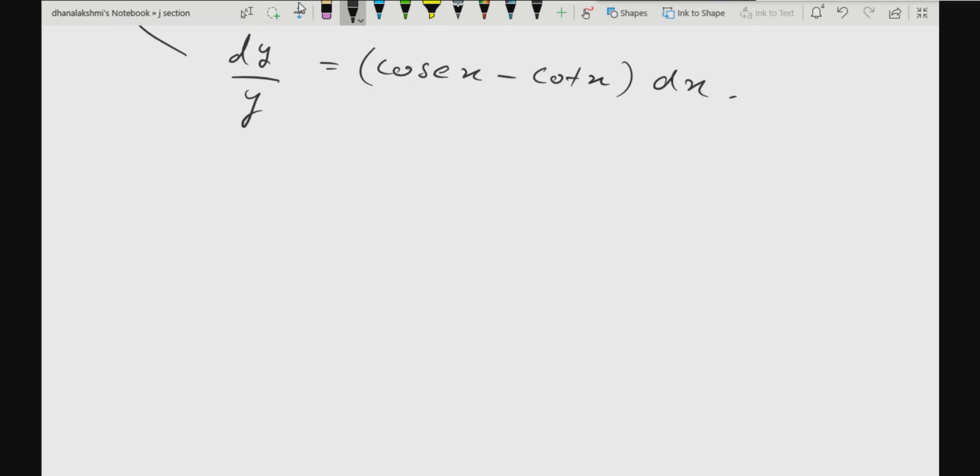Yeah. Log y is equal to log of cosecant x minus cot x, plus minus log sin x, that's it, plus some constant, plus log c. And this, what you said, I can write as log tan x by 2 also.